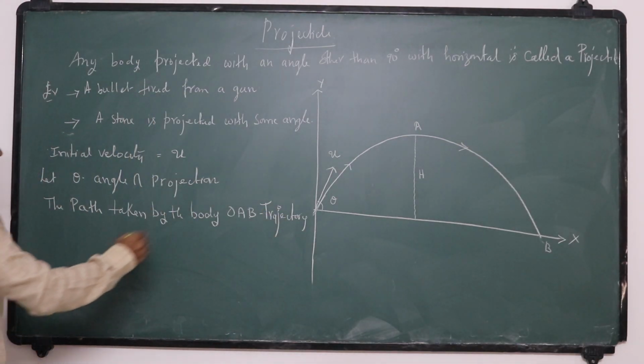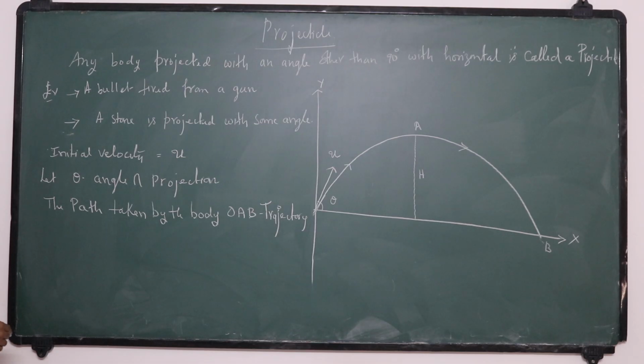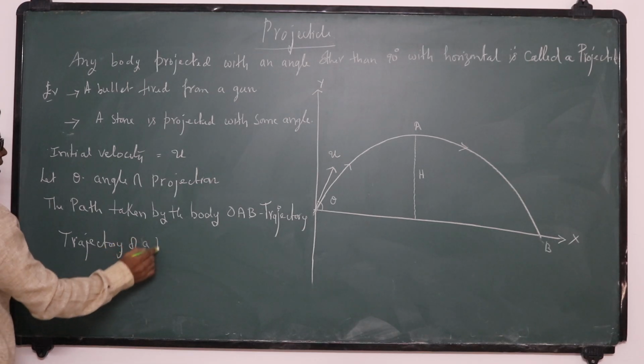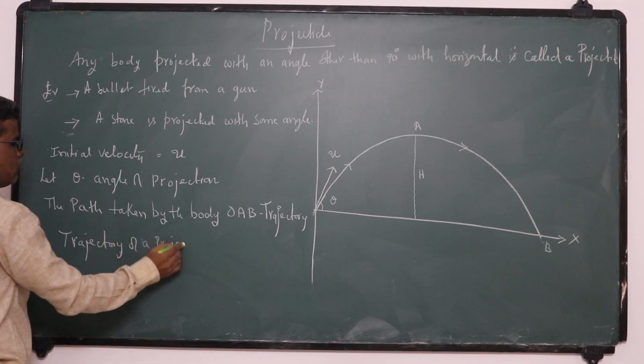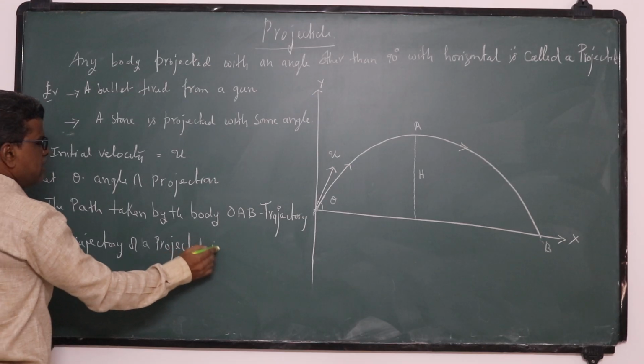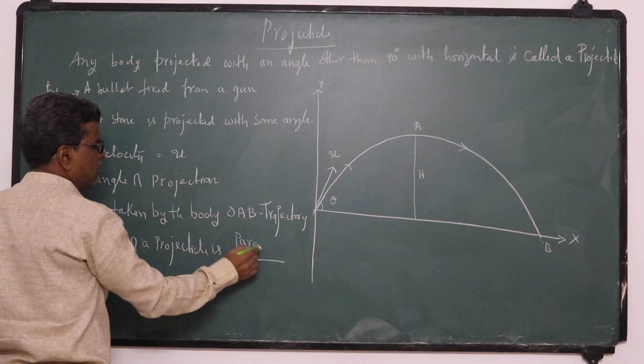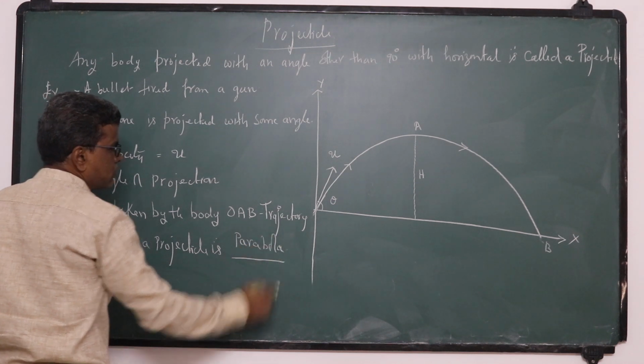We can show that this trajectory is a parabola. So what is the trajectory of this projectile? The trajectory of a projectile is dash. Answer: parabola. We can show that also.